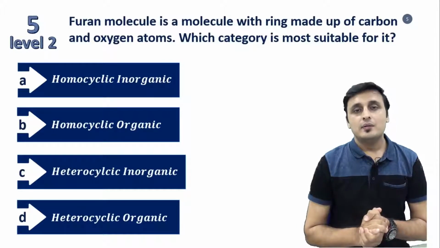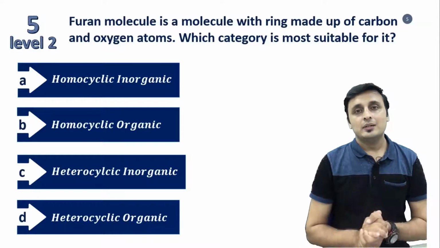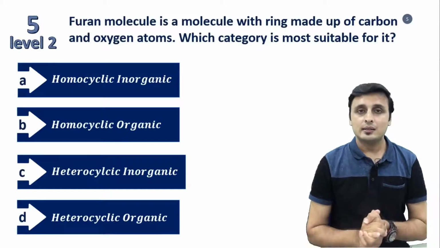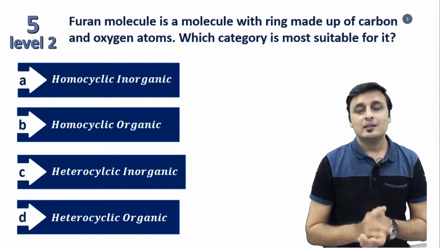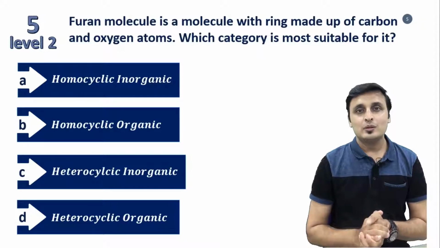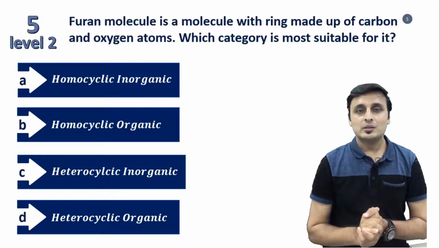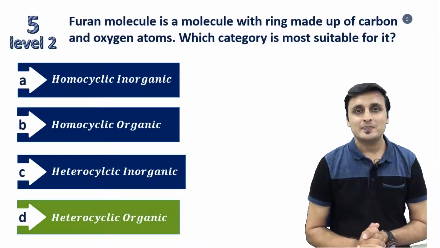Dear students, when different atoms are present in a closed chain, the ring is called as heterocyclic ring, and when carbons are present in the heterocyclic ring, the ring is called as heterocyclic organic molecule. The correct answer for this question is option D, that is heterocyclic organic molecule.